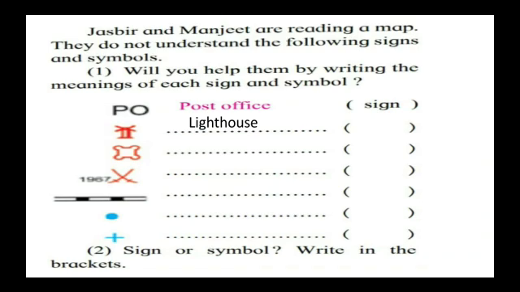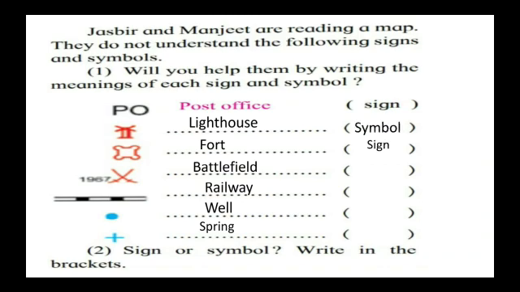So the first one is done for us, post office, and it is a sign. Now let us see the next one. It is a lighthouse. Third one, it is a fort. Fourth one, battlefield. Fifth one, railway. Sixth one, well. Seventh one, spring. Now let us see whether each is a sign or a symbol. The lighthouse is a symbol.